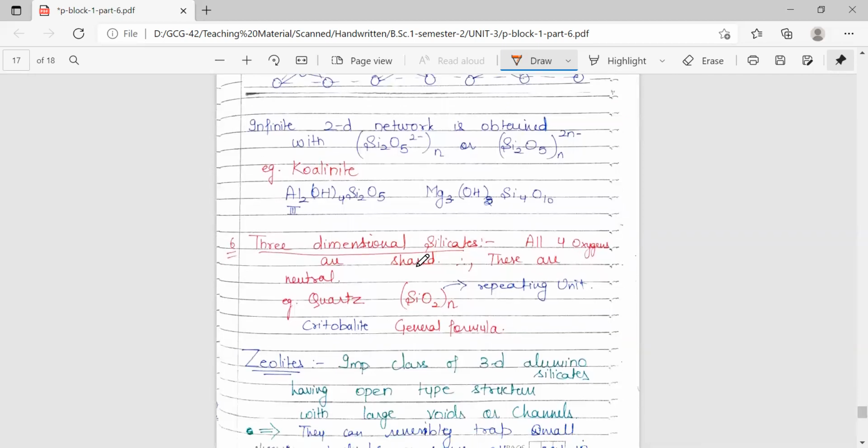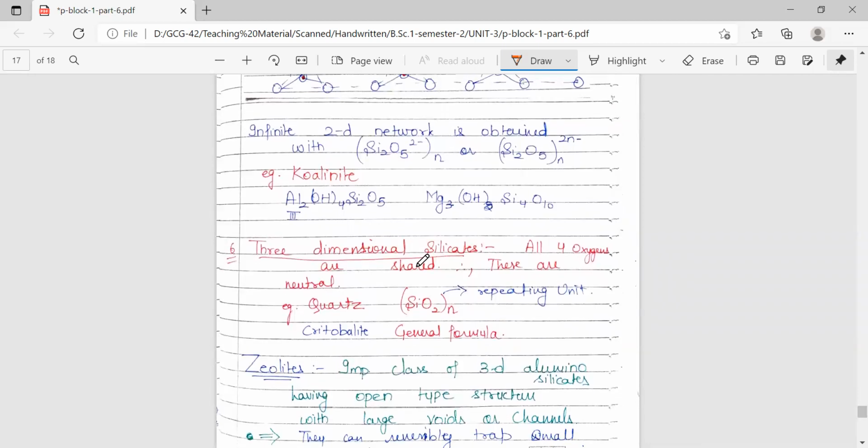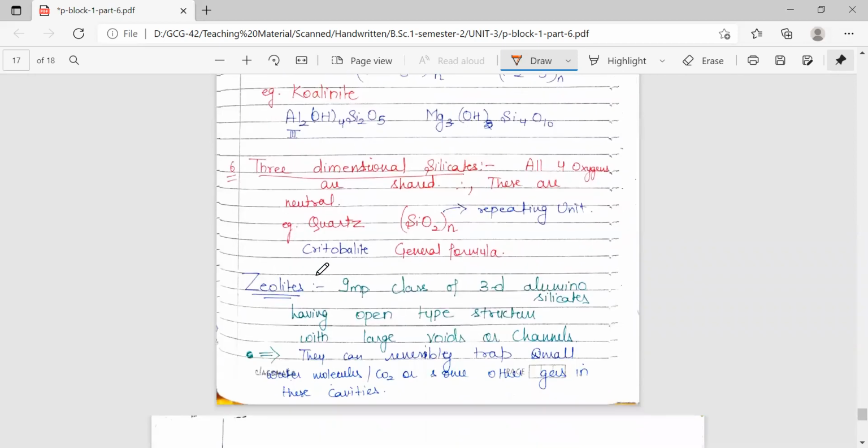Next, we have three-dimensional silicates. Here, in case of three-dimensional silicates, all the oxygens are going to be shared, so there will be no negative charge. The repeating unit is going to be SiO2 n. The example is cristobalite.